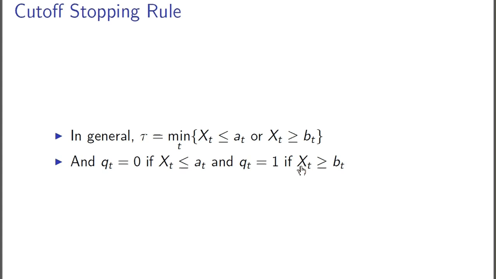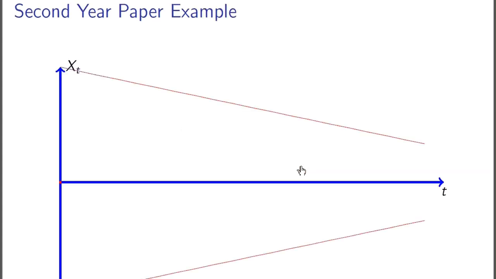But that kind of threshold is not too specific. We want a more general one. For example, the stopping rule may be the earliest time such that we are within some arbitrary boundary, and the difference is we have A_t here instead of just A. So it's not necessarily constant, but it may be any function of t. So one example would be like this. So we have a decreasing boundary.